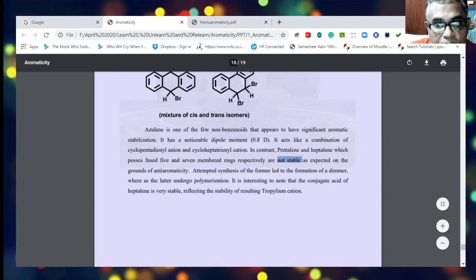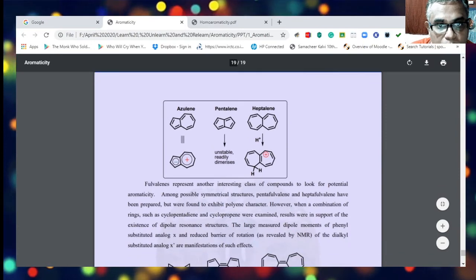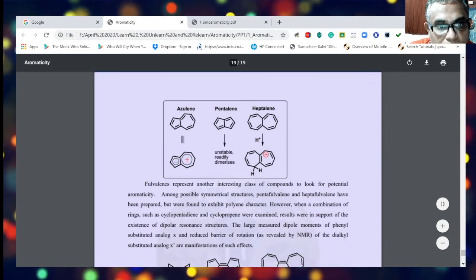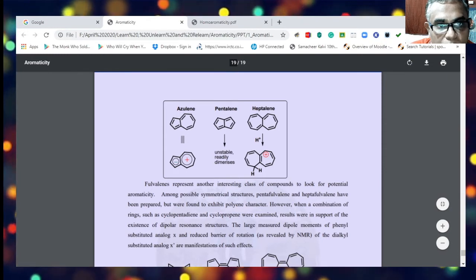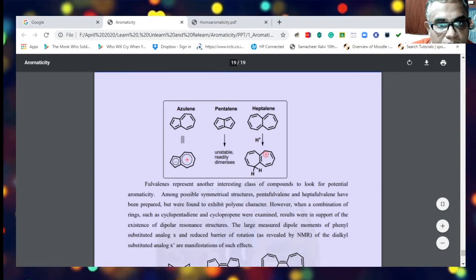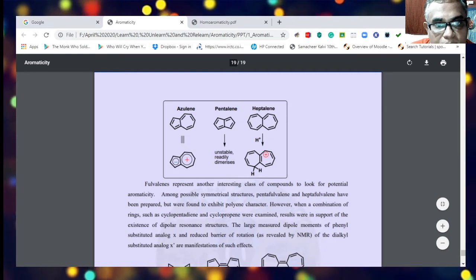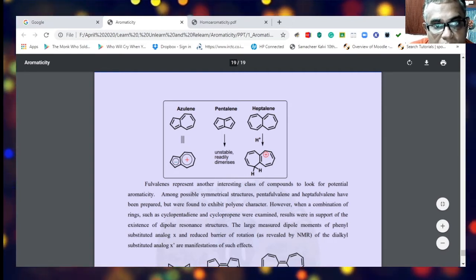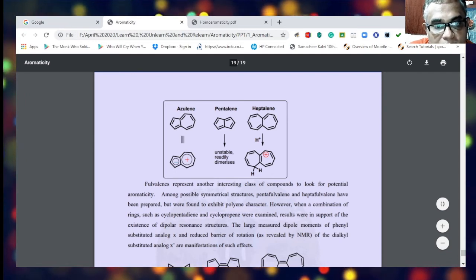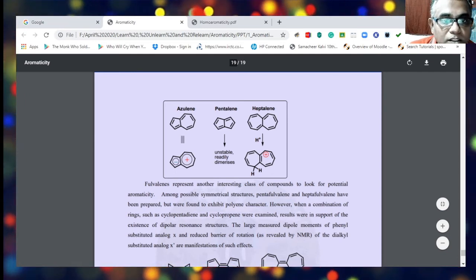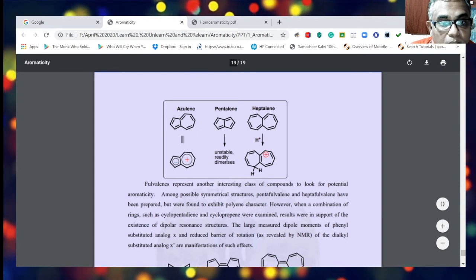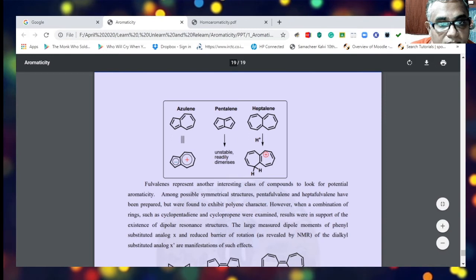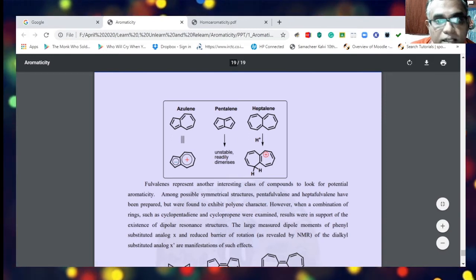So when we look at azulene, it can be observed as a combination of a 5 membered ring and a 7 membered ring. When you look at a normal pentalene, it is highly unstable and it readily dimerizes. So azulene can be looked at as a combination of cyclopentadienyl anion and cycloheptatrienyl cation.